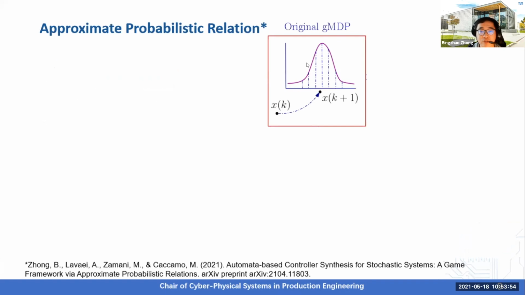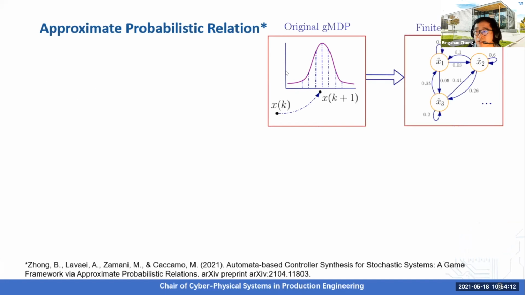Consider the original stochastic system with continuous state and input sets. In general, we are not able to directly synthesize a controller for this kind of system because there's no closed form solution for synthesizing a controller for it. Therefore, we will construct a finite abstraction for this system.